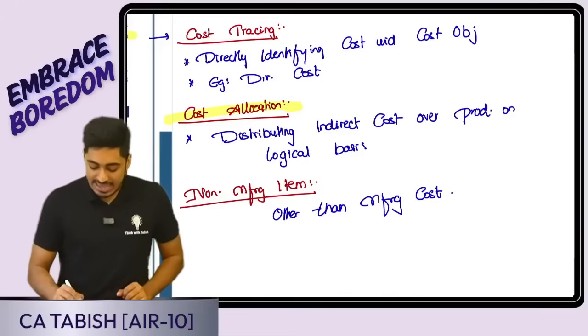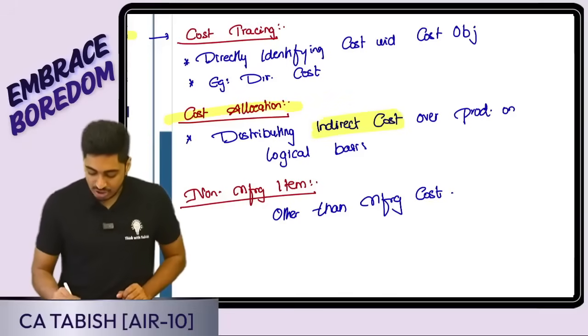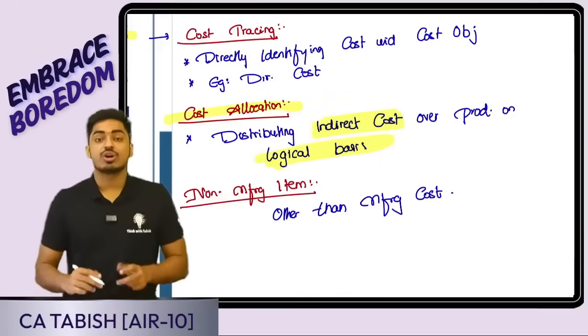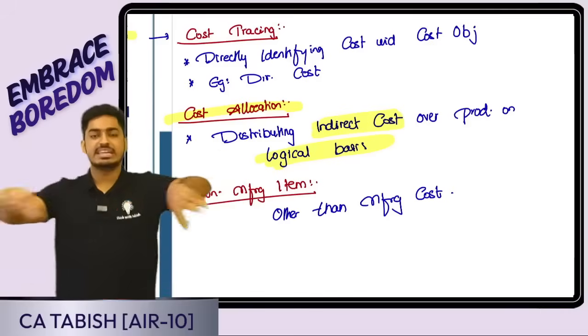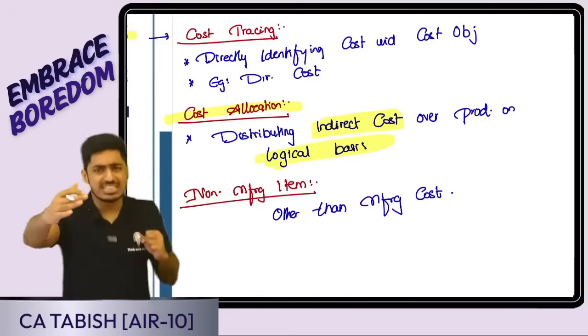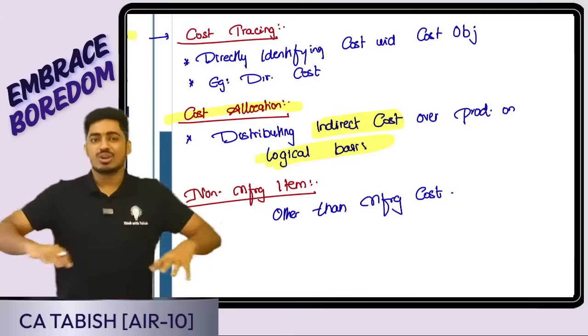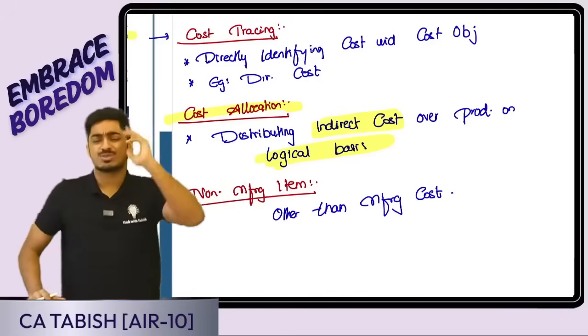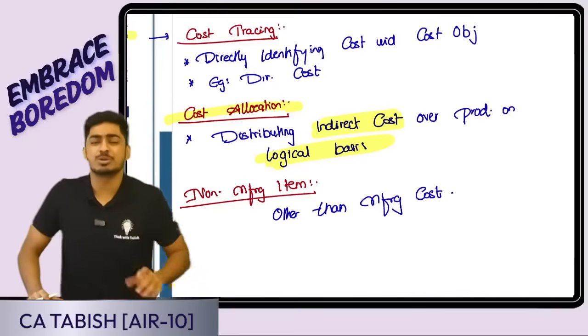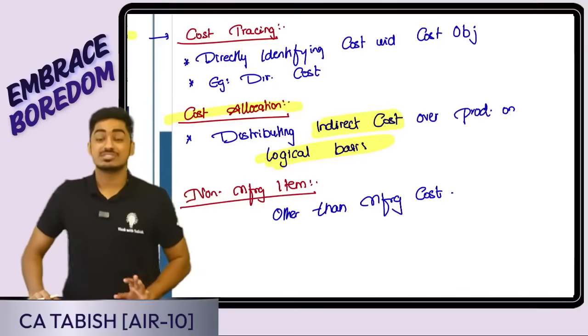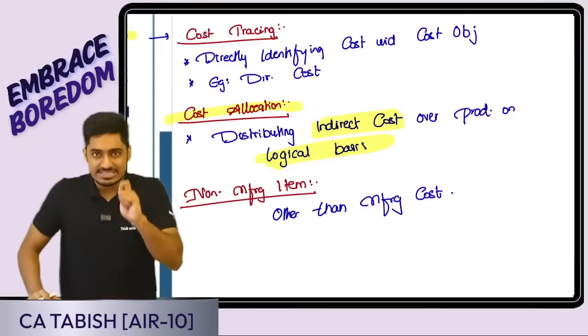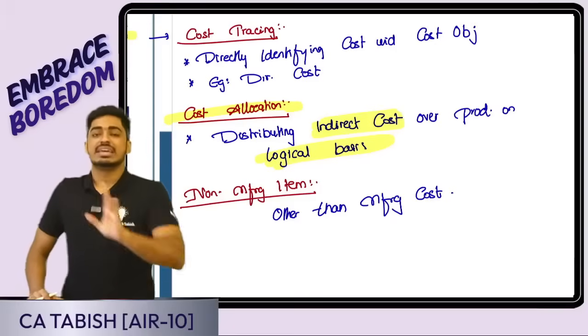Here what I am doing, I am distributing the indirect cost over the product on a logical basis. Say for example, factory rent is there. Can I tell for one shirt this much is the factory rent? No. But on a logical basis, I can distribute. 10,000 was the rent, 1,000 shirts I produce. That means 10 rupees per shirt it can be. Yes, it is going to be cost allocation. Is it direct tracing? No, it's an indirect distribution.